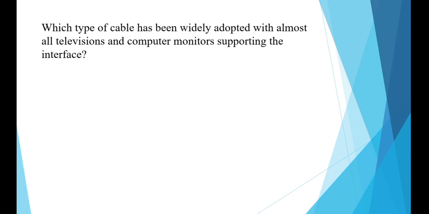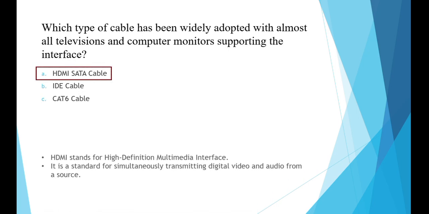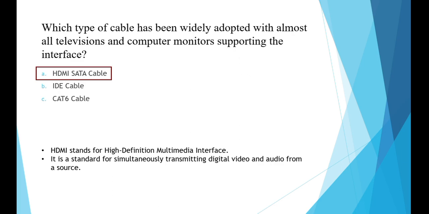Which type of cable has been widely adopted with almost all televisions and computer monitors supporting the interface? And options are HDMI, SATA cable, IDE cable, or Cat6 cable. Here this one is SATA and HDMI. These both are different options, but here this one is another option. You can say this one is D, and the right answer is only HDMI, not this one.